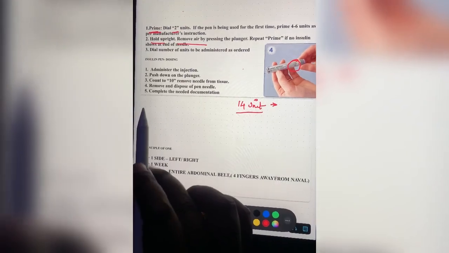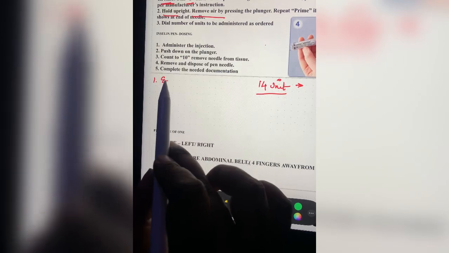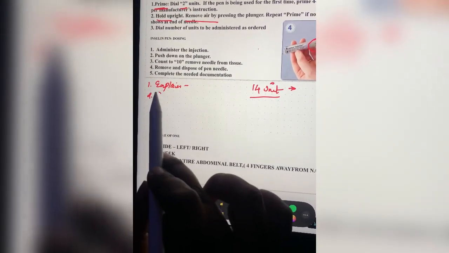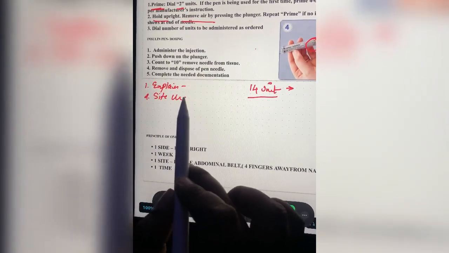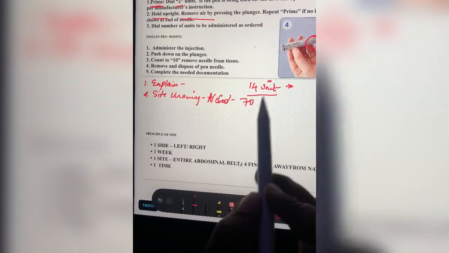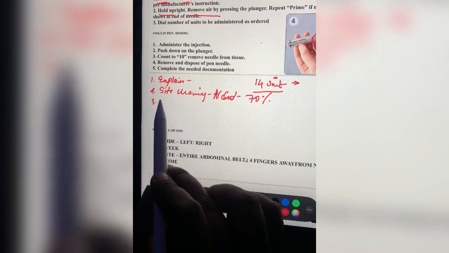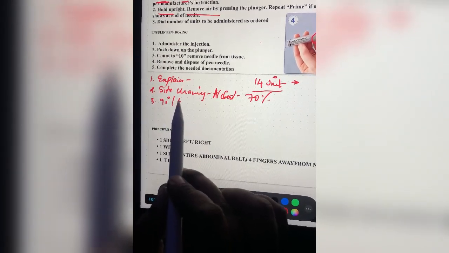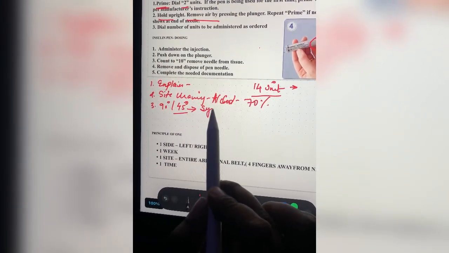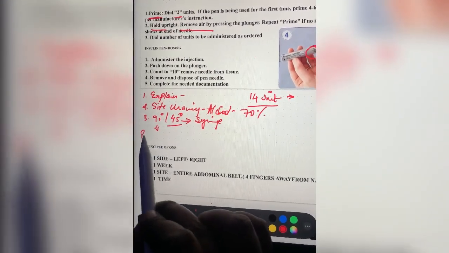While giving the injection, there are certain steps. The first step is to explain the procedure to your patient. Second, clean the site. It has to be done with an alcohol swab, that is 70% alcohol. Third, you need to give the injection at an angle of 90 degrees or 45 degrees. If I am giving it with an insulin syringe, it has to be at 45. If you are going to give it with the pen, it has to be at 90 degrees.